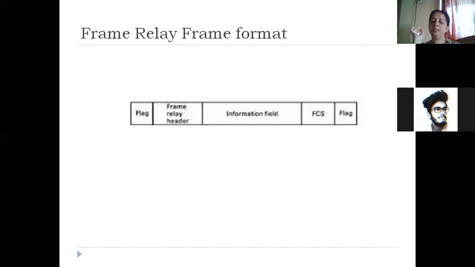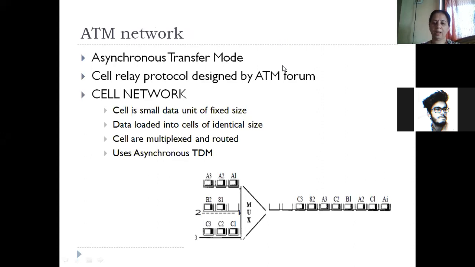There are very few fields in the frame, so have a look at them. Flag indicates the beginning and the end of the frame. The header part contains control information necessary to transmit the frame through the network. The actual data that you want to send is put in the information field. Then comes FCS, the frame check sequence, where some error detection method is used to check if any errors have occurred in the data. So this is about frame relay. Next, what we have to learn is ATM networks.